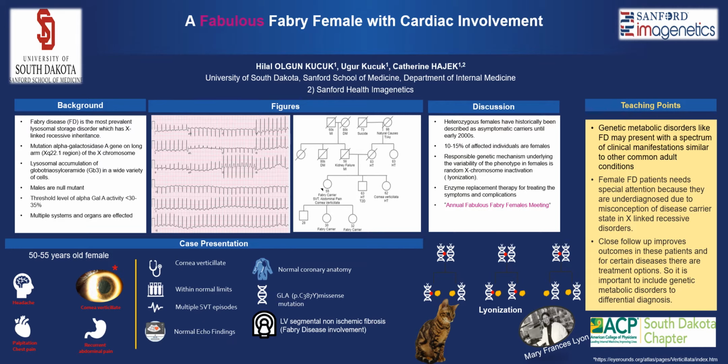Lyonization, which is named after English geneticist Mary Lyon, is a process by which one of the copies of the X chromosome is inactivated in females. Depending on the pattern of X inactivation, there are three possible outcomes. A cell can have only normal, both, or only mutant X alleles. And this skewed inactivation of the normal X allele leads to clinical disease. The severity of disease and the type of organ involvement depend on which tissues have the mutated gene activated in a significant majority of its cells.